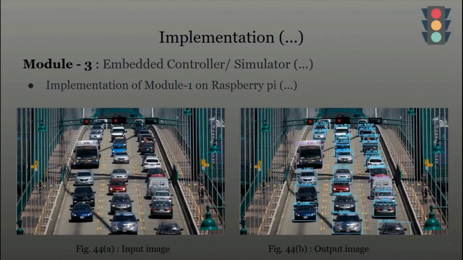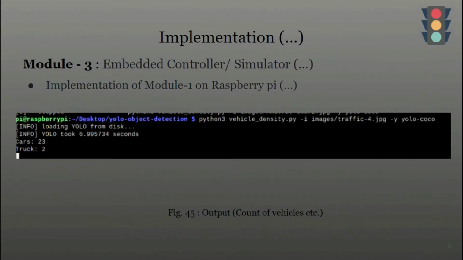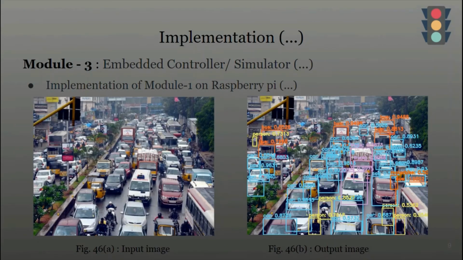On the left side, you can see the input image, and on the right side, you can see the output image. Here, you can see the number of cars and number of trucks that have been detected in the image. Here are some more.